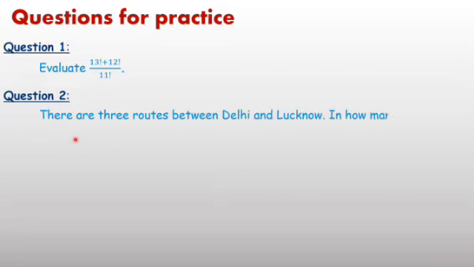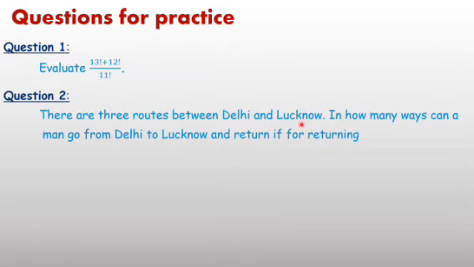In question number 2, there are 3 routes from the first place to the second place, Delhi to Lucknow. In how many ways can a man go from Delhi to Lucknow and return, with a condition? What is the condition? Only one of the 3 routes is taken.